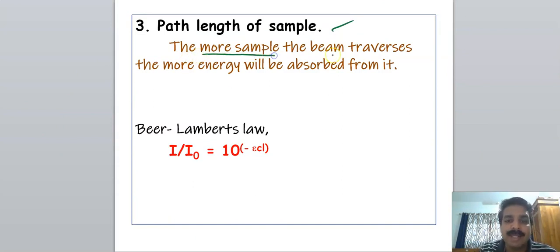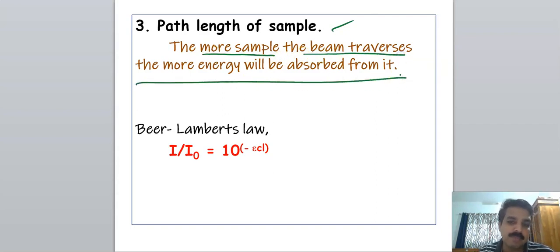The more sample the beam travels through, the more energy will be absorbed, because the radiation interacts with more molecules. That is governed by Beer-Lambert's law.